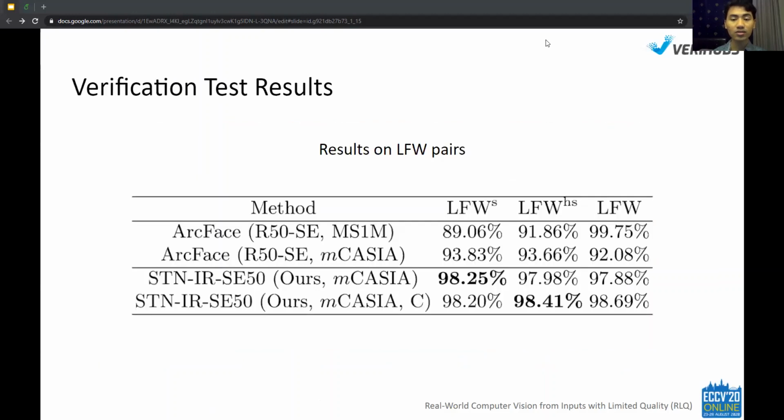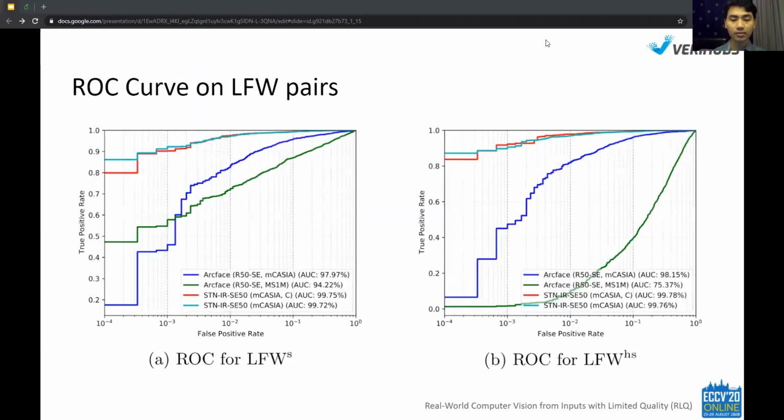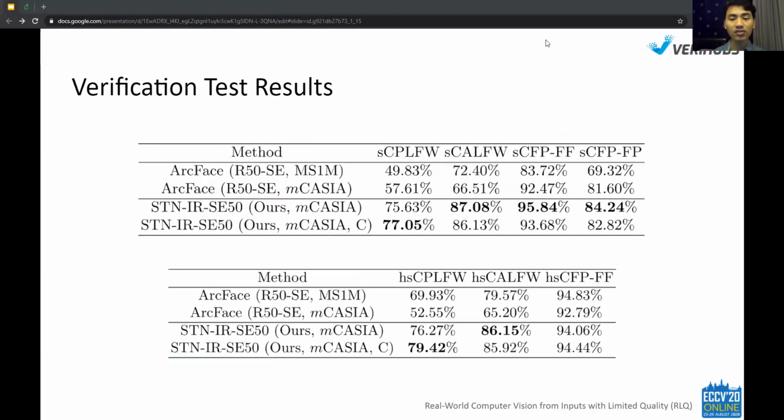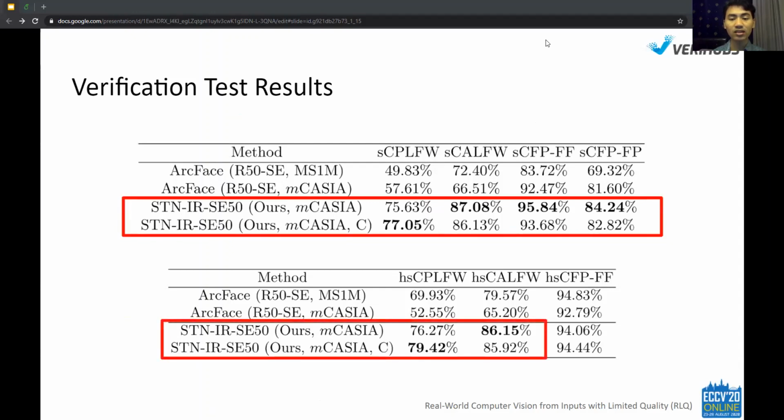By looking at the test result on LFW pairs, our method achieves significantly better performance on synthesized and half-synthesized pairs. In the ROC curve, we can see that our method's curve is far on top of standard ArcFace, signifying much better performance in those pairs. We can also see a significant performance increase in other test datasets, especially on synthesized CPLFW and CALFW pairs.